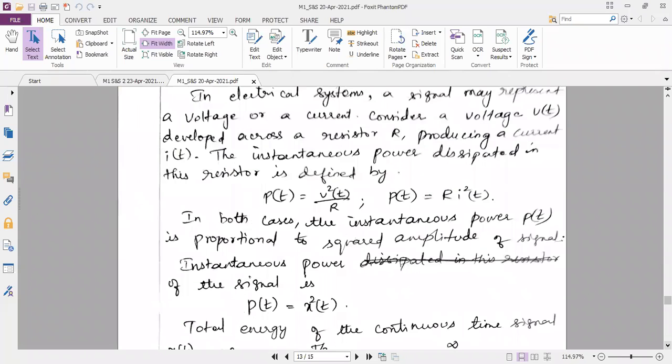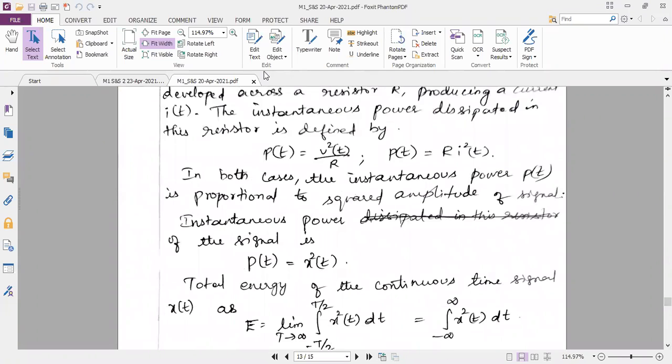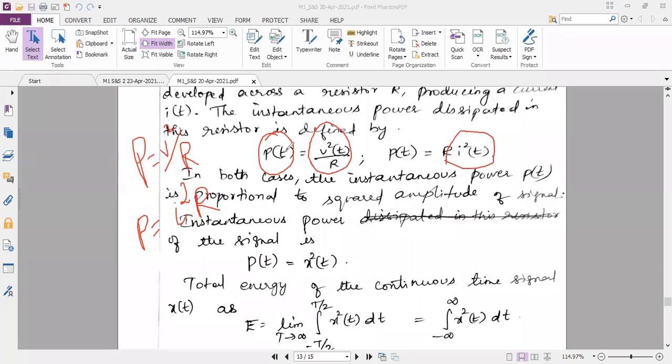In general, you all know very well that power is represented in two ways: in terms of voltage as well as in terms of current. So power we write as P is equal to V square divided by R. Similarly, power can also be written as I square into R. Since we are dealing with the signal with respect to time, I represent the power as a function, P of t.